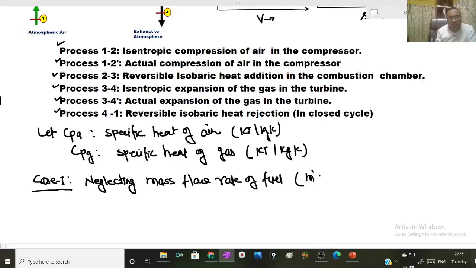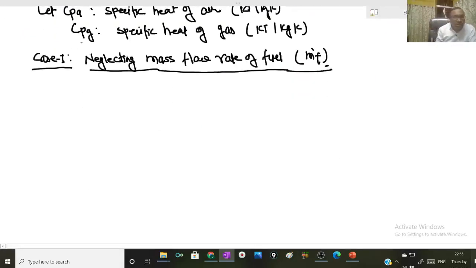That is, we are not considering m dot F. Now I am doing this analysis for ideal cycle as well as actual cycle.